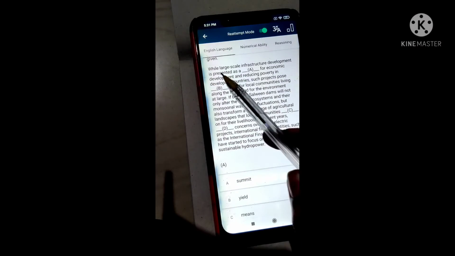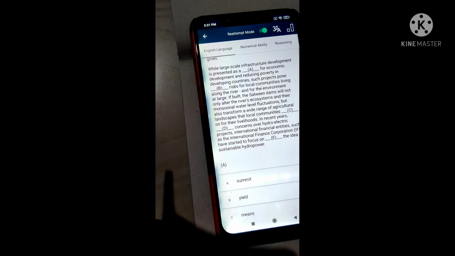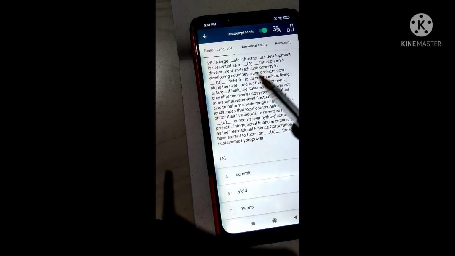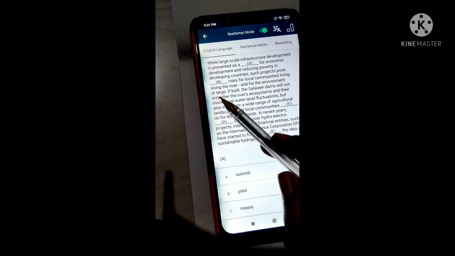The first one was: while large scale infrastructure development is presented as a dash for economic development and reducing poverty in developing countries, such projects pose risks for local communities living along the river and for the environment at large.